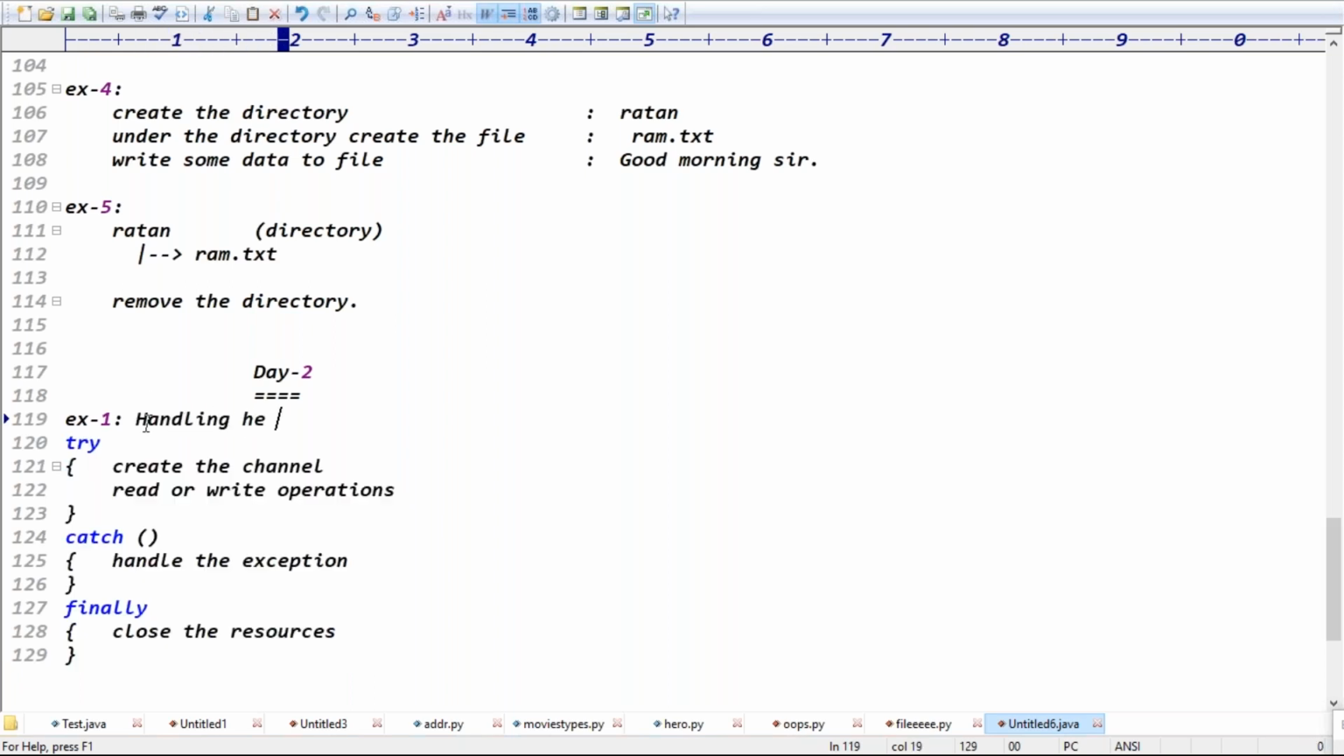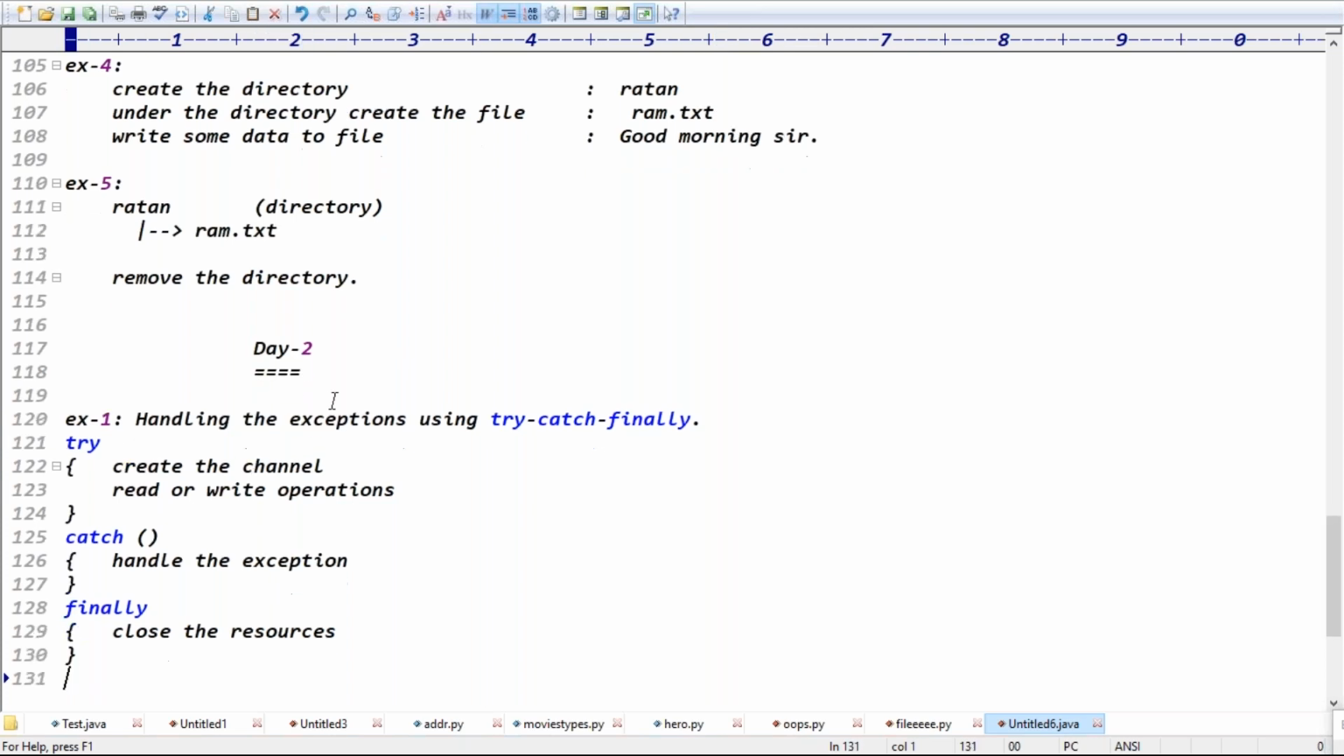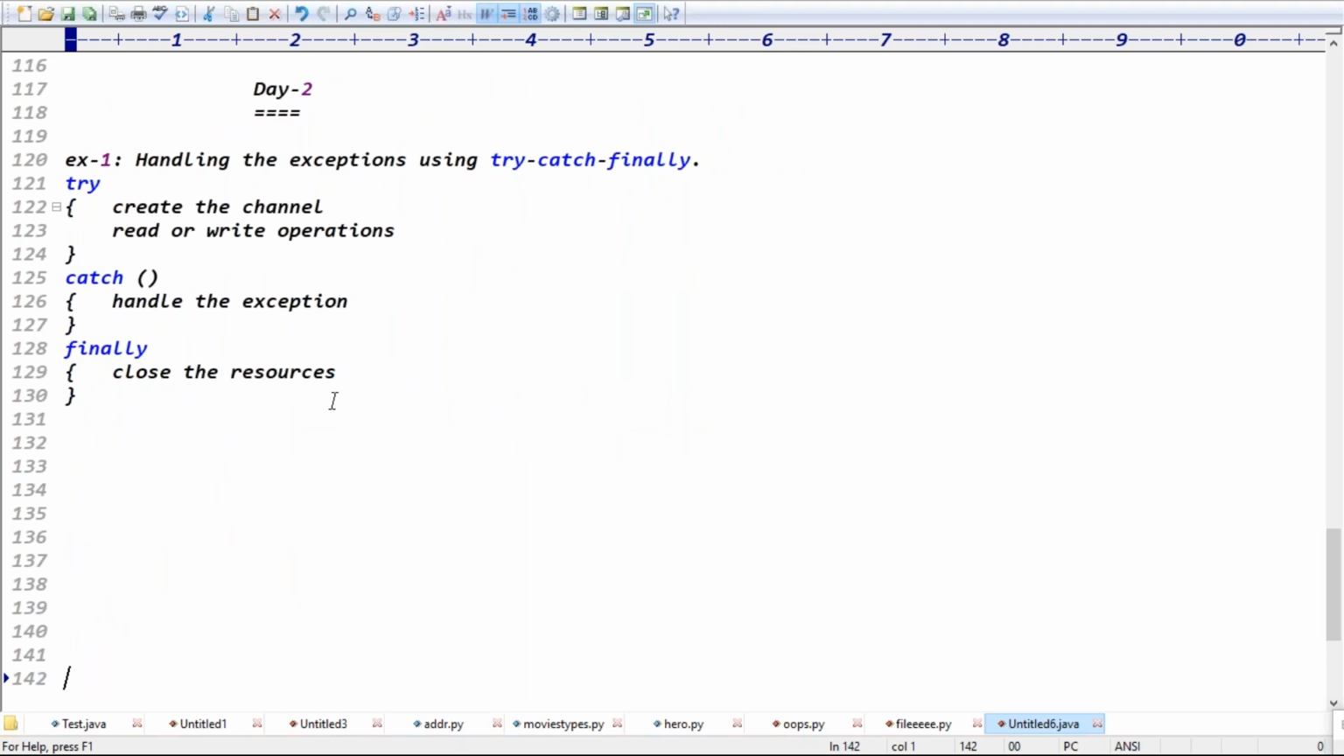Exactly, guys. So here we handle the exceptions using try, catch and finally, right? Handling exceptions using the try catch finally block. Guys, the statement is clear. Using the throws keyword is not recommended, because when you get an exception in the middle, the program terminates abnormally, and the rest of the application is not executed.